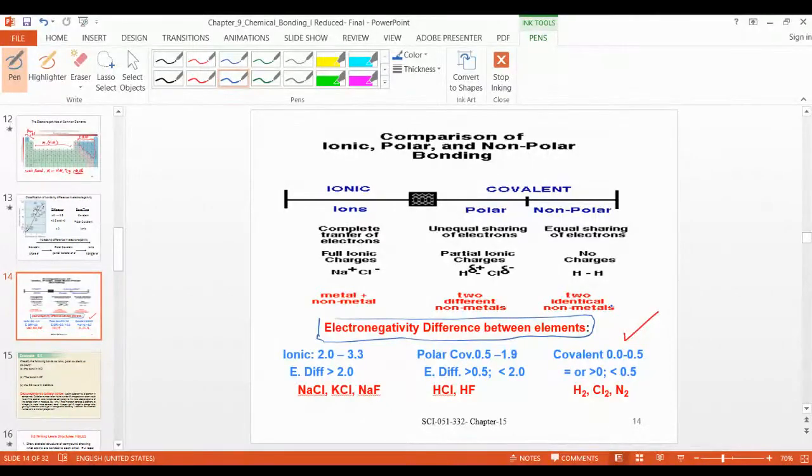If the difference of electronegativity is from 0 up to 0.5, equal or less than 0.5, that is a covalent bond.